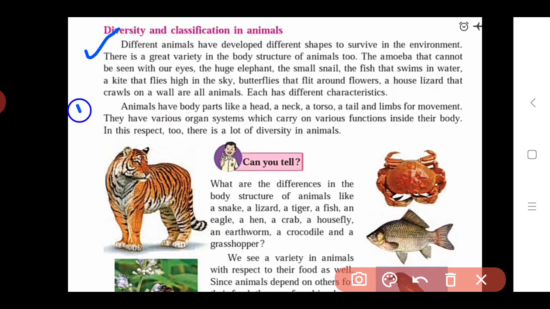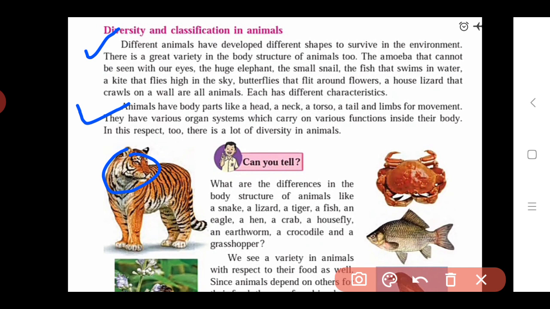Animals have body parts like head, neck, torso, a tail, and limbs. If we observe all the animals, they all have some body parts. All animals have a head. Then they also have a neck and torso. Torso means the part of the back and stomach, front.